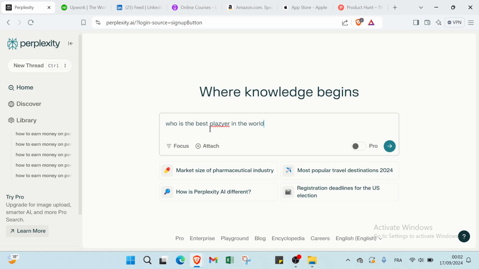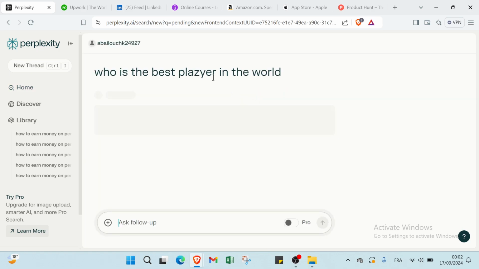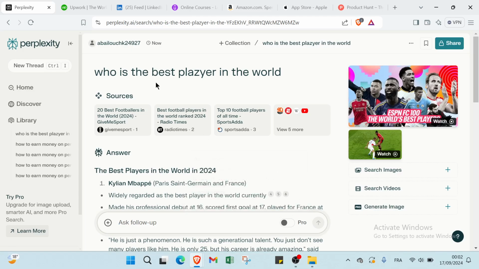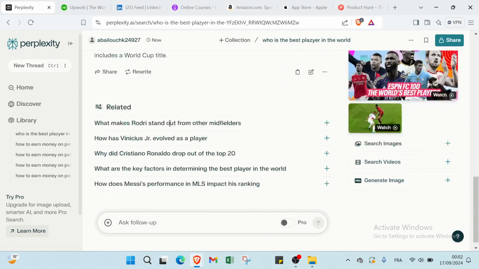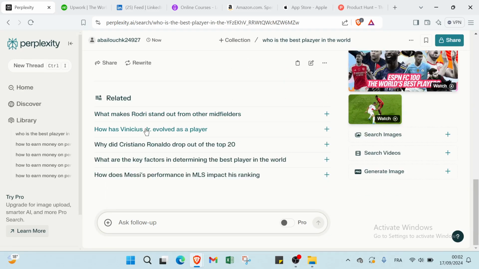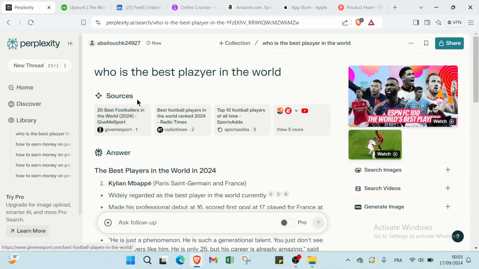For example here, and you will click over here and you'll find your answer. As you can see, we have sources first. Also, we have search images, videos, generate image, and we have the answer. We have also related, like what makes Rodri stand out from other midfielders, and other things in the same subject that you asked.